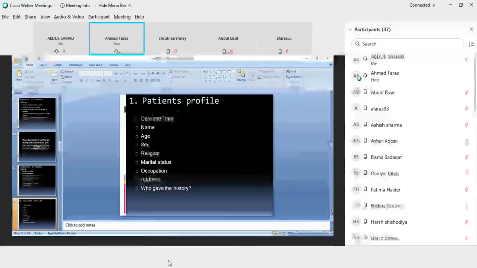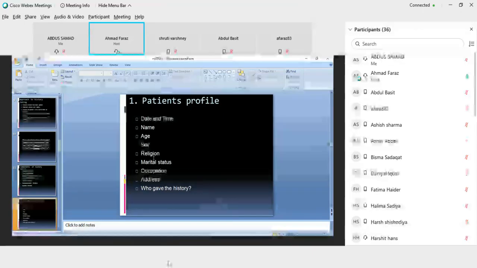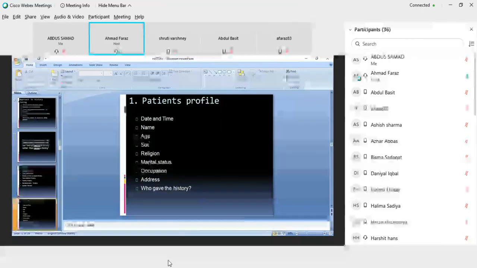In the patient's profile, you have to mention the date and time of the admission or the visit of OPD day, the name of the patient, age, sex, his religion, marital status, occupation, address, and who is giving the history. Either the patient will give the history or his attendants.